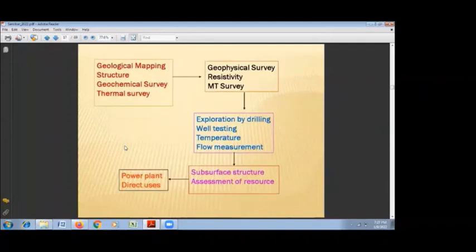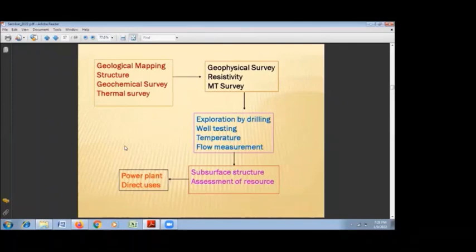So if we find a geothermal field, what are the basic exploration techniques for that? Geological mapping to delineate the geothermal surface area, then finding out the structure there, folds or mostly faulting and fault zones, the cross faulting. Then sampling of the area, geochemical survey, that is sampling of surface water, subsurface water, hot water, spring water.